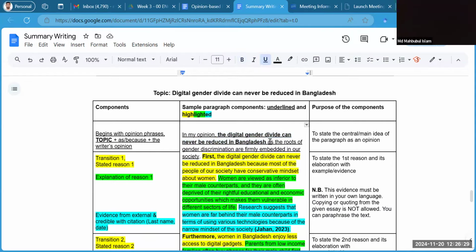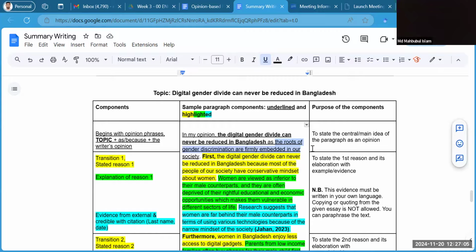And then using a linking word like "as" or "because," I have given the opinion. This is my opinion. All right. So see, to support my claim or establish my claim, I have already written an overall opinion of mine that the roots of gender discrimination are firmly embedded in our society. And I think that is why it is impossible to reduce, or it is difficult to reduce gender divide based on digital accessibility.